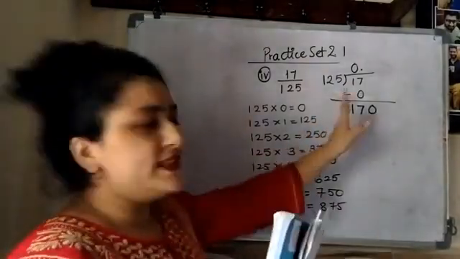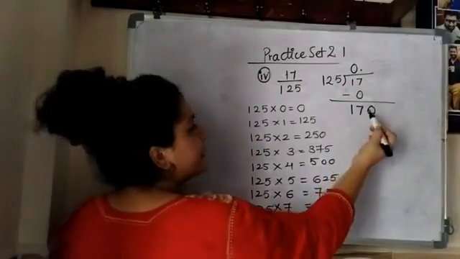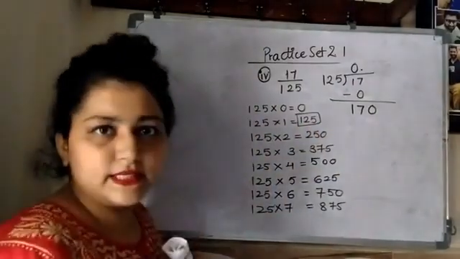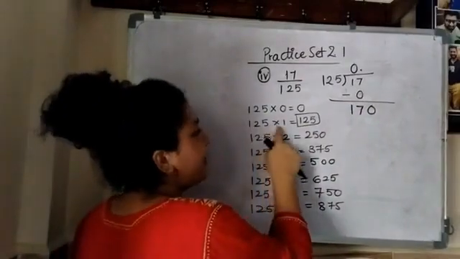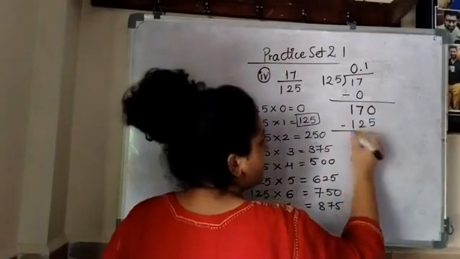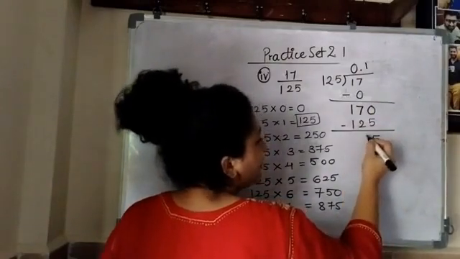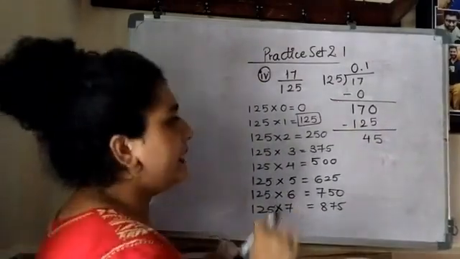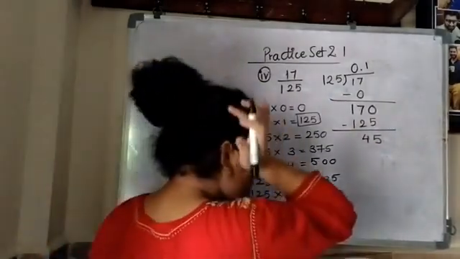Now 170 we are having here. So less than 170, who is there? 125 is there. Lesser than 170, that is 125 ones are. So 125 ones are 125. Then here I will get 45 as the remainder.